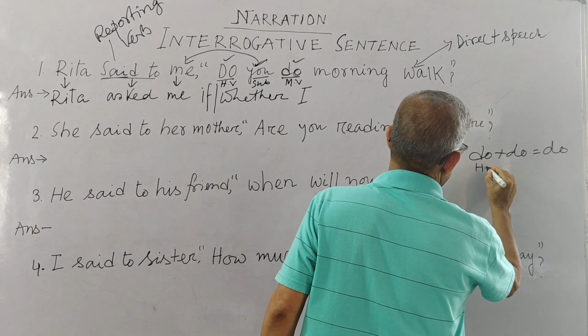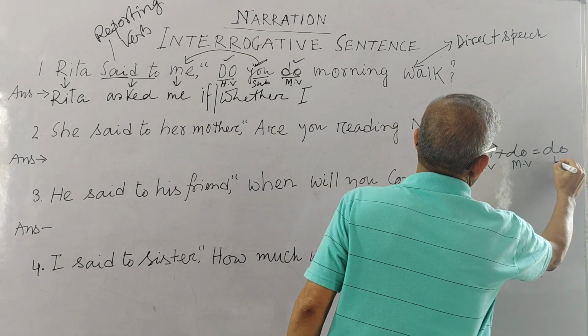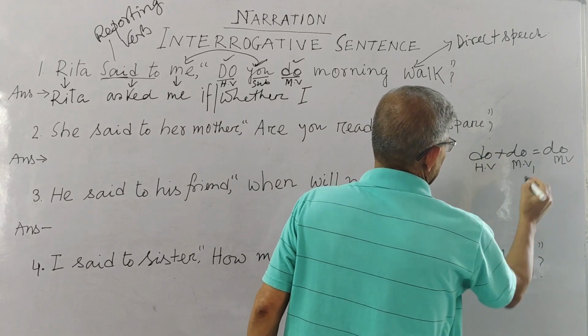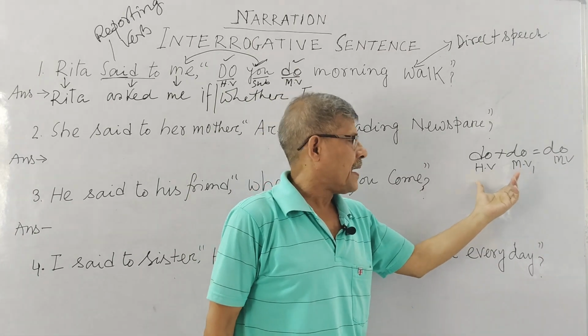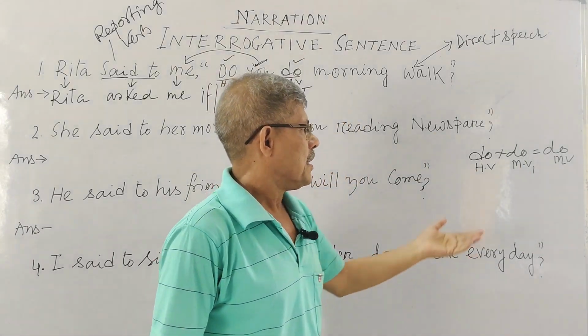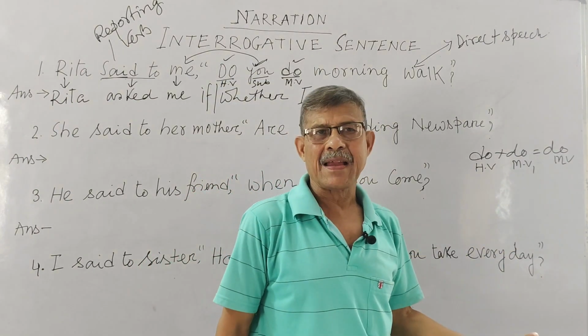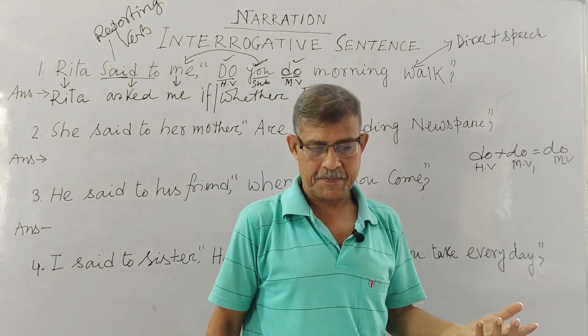This is your helping verb, and this is your main verb. Why have I written this? In my previous classes you must have seen how we can get a helping verb from a main verb.